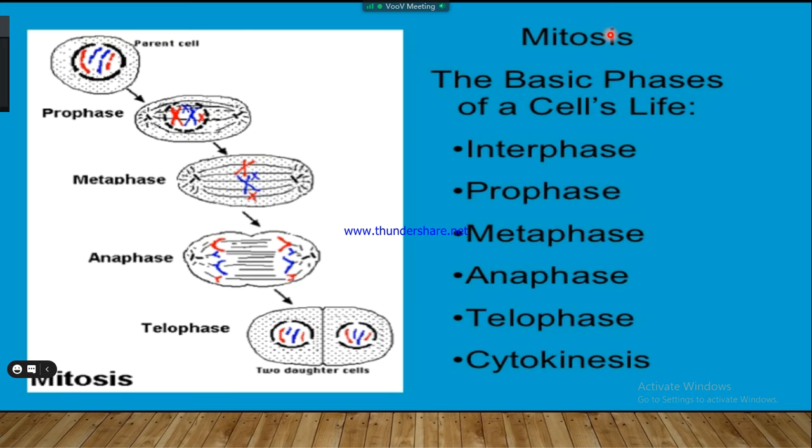So we say that these daughter cells are the exact copy of each other. DNA is not changed in these daughter cells because these are the autosomal cells. Autosomal cells are the body cells.